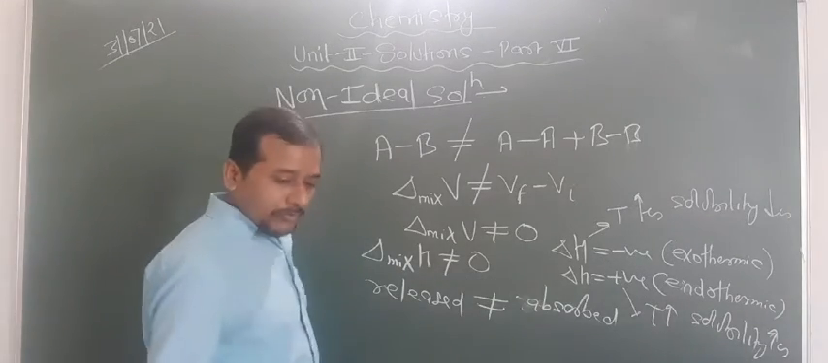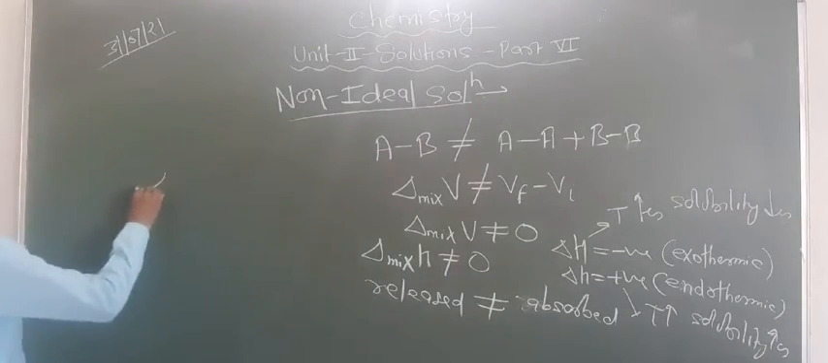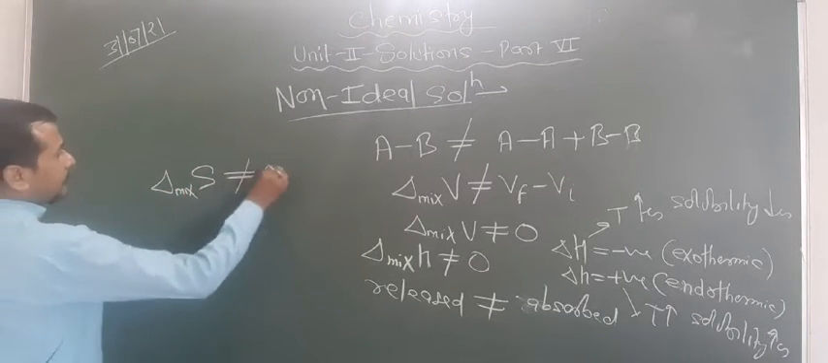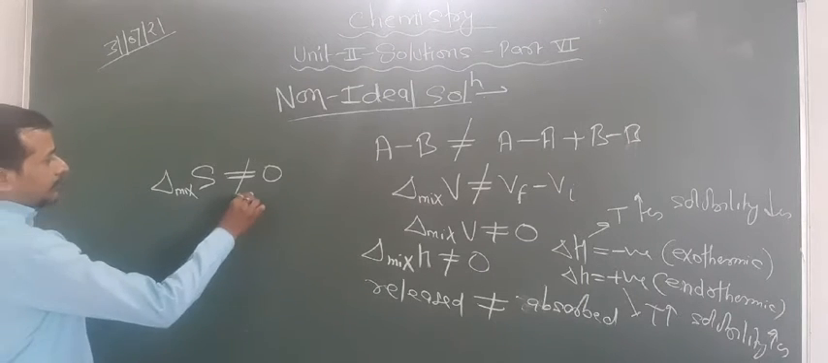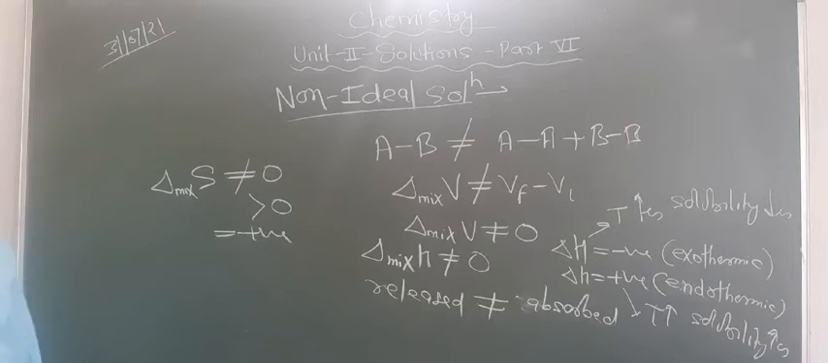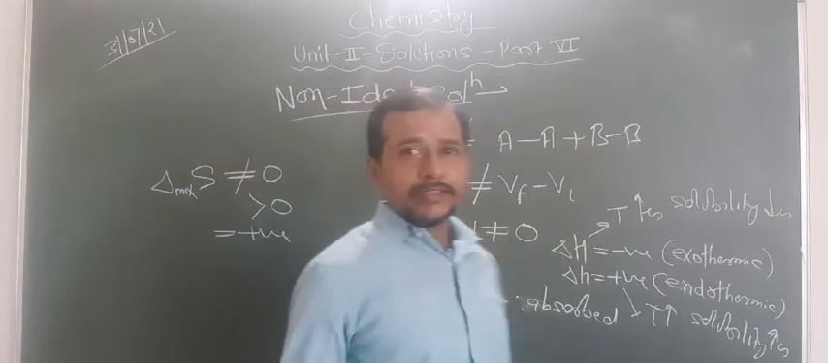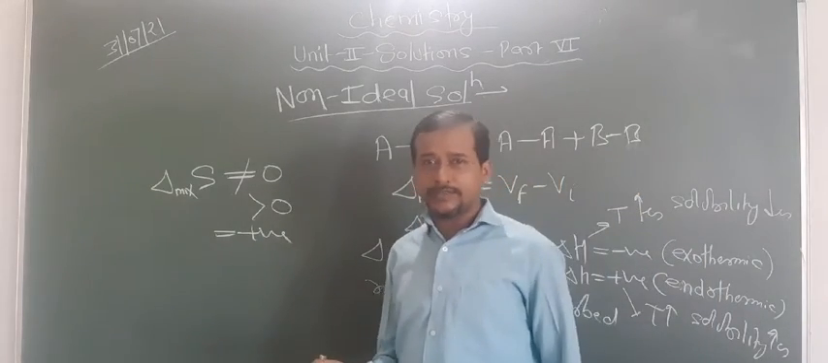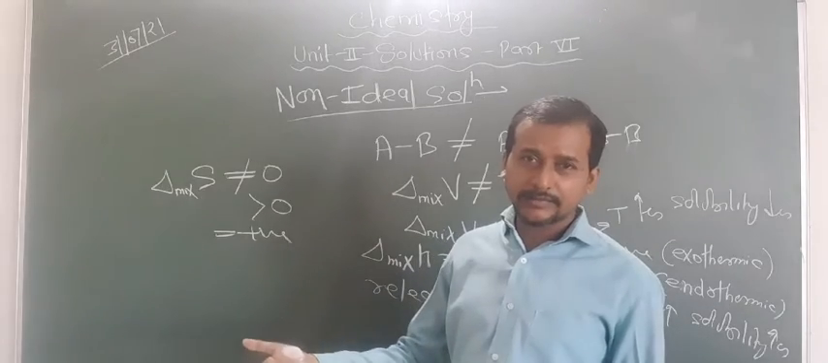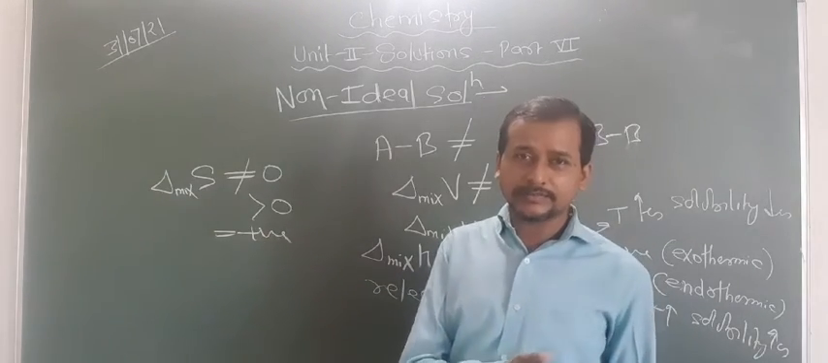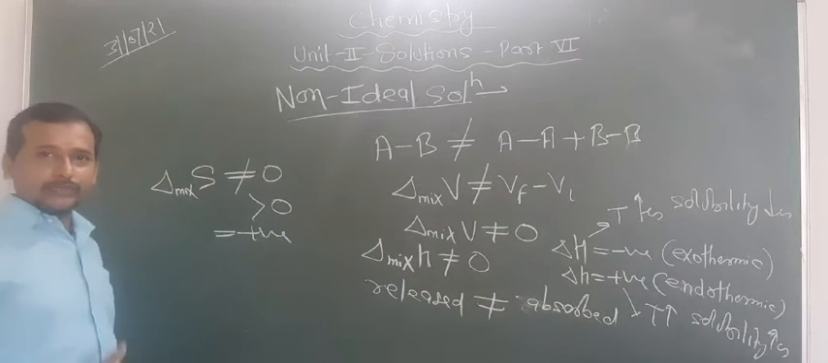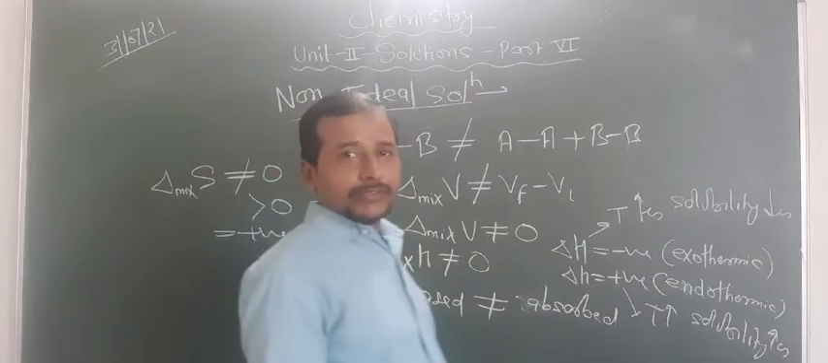Now some more points you have to notice. Delta mix S is also not equal to 0. That means it is more than 0, that is, it is positive. In solution, the solute and solvent are arranged like this, so they do not follow one order, as solvent and solute do separately. So this is also disorder, and for disorder I told you that delta S is positive.